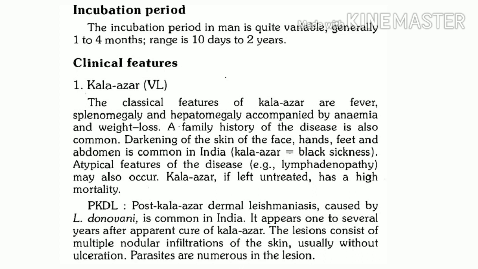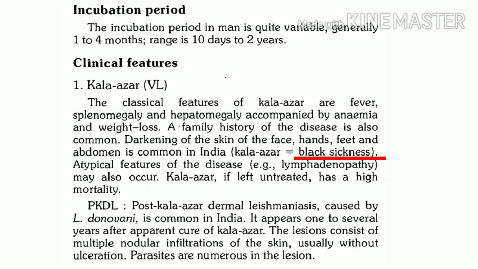Visceral leishmaniasis is called Kala Azar, as you know, and there is one more important synonymous terminology for this disease which is used in India. We call it black sickness. Now, why is it called black sickness? The reason is very simple.